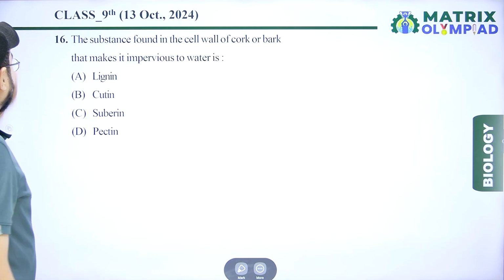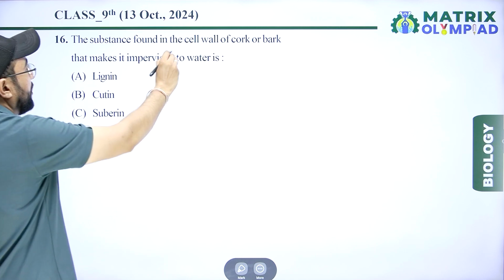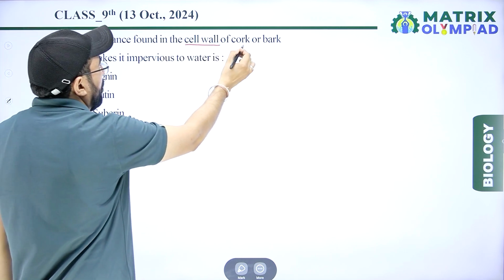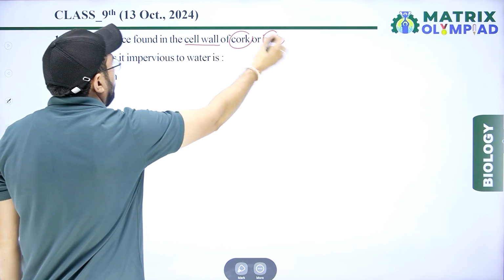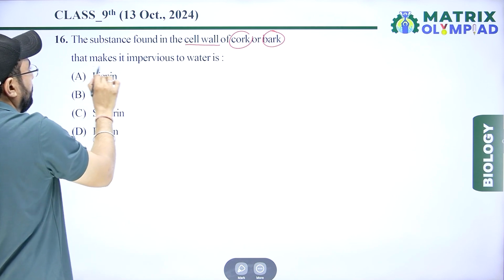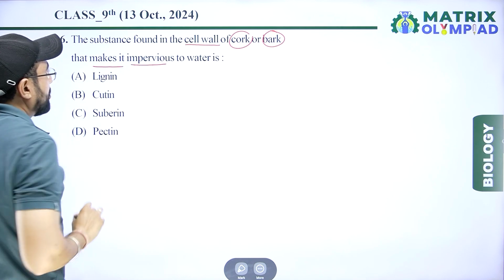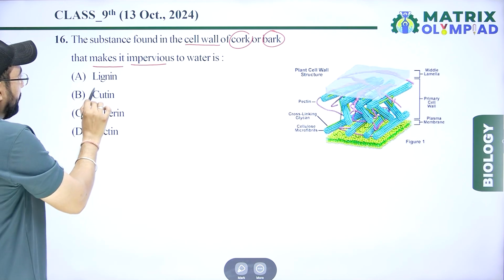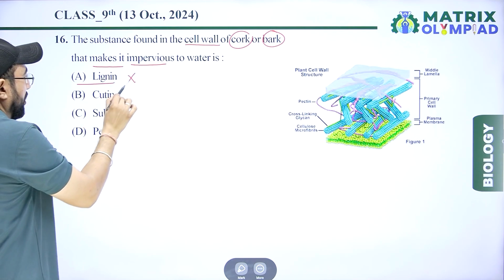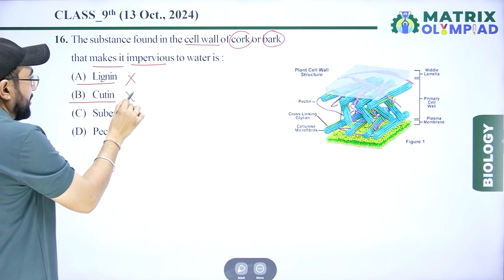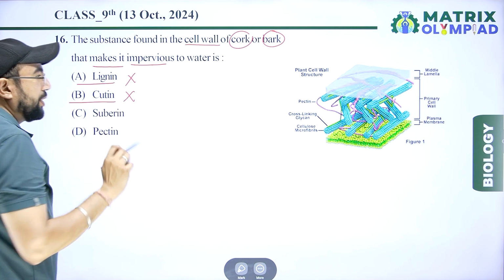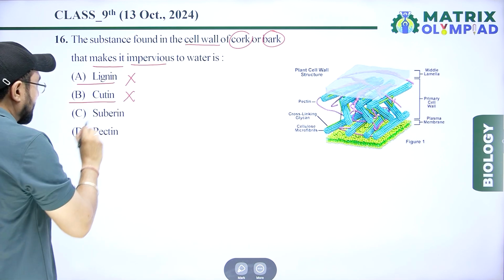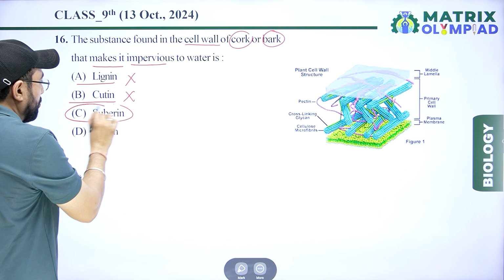Next question is, the substance found in the cell wall of cork or bark that makes it impervious to water is. Option first, lignin, that is wrong. Cutin, that is wrong. Cutin forms cuticle. And next, C, suberin.